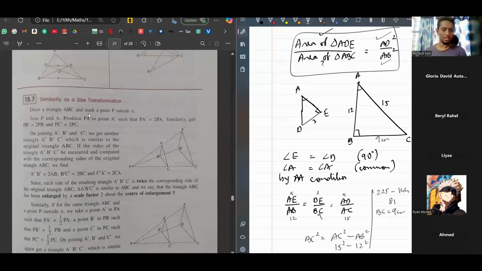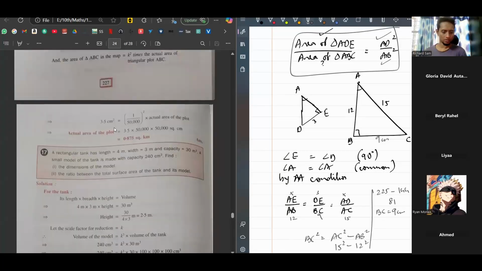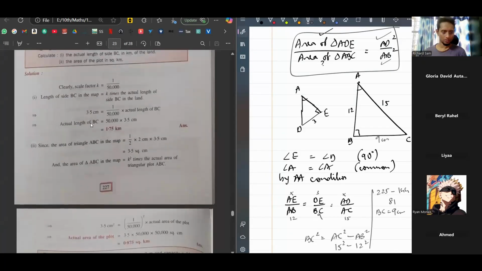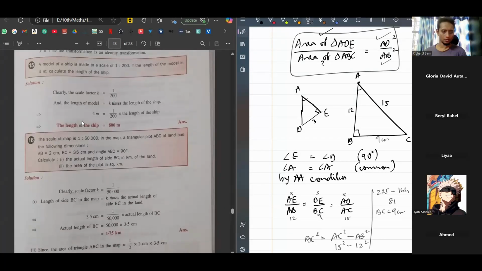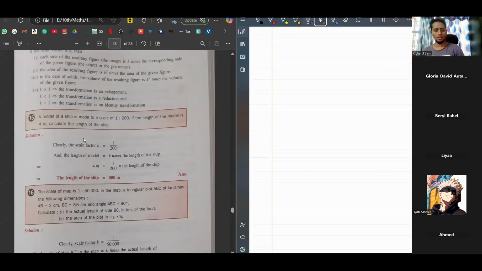That is similarity as a size transformation. Okay, so here there is scaling. Scale means you have some object that is small, and you're scaling it up to a bigger object.